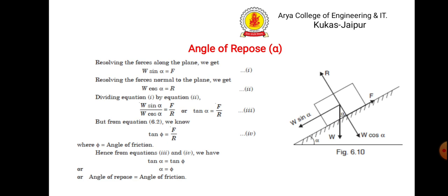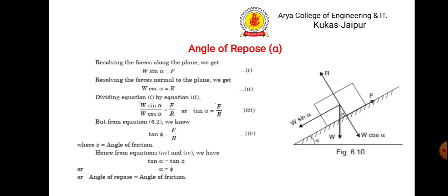If I resolve the forces along the plane, then W sin alpha equals F. And if I resolve the forces normal to the plane, R equals W cos alpha. If I divide equation 1 by equation 2, W will get cancelled, so tan alpha equals F upon R. But we know that tan phi equals F upon R, where phi is the angle of friction.